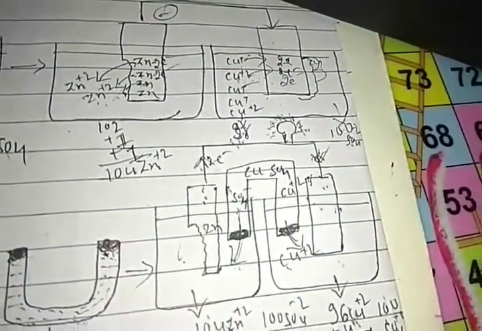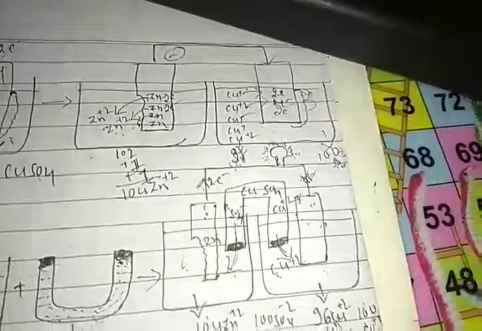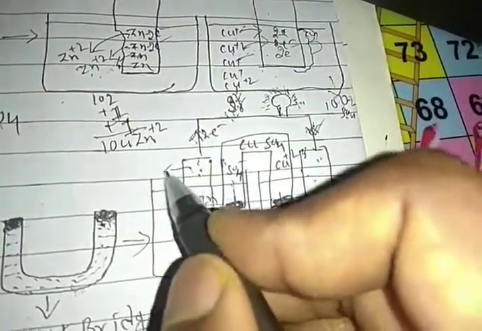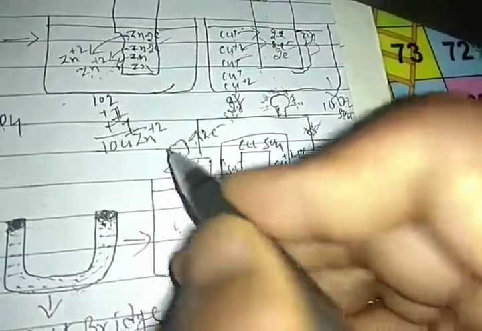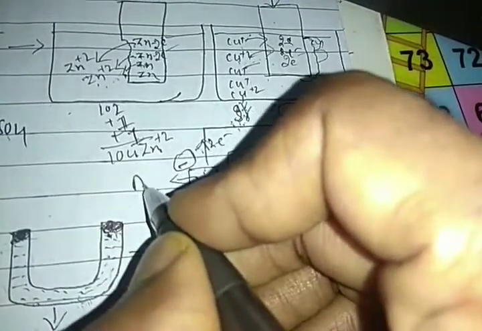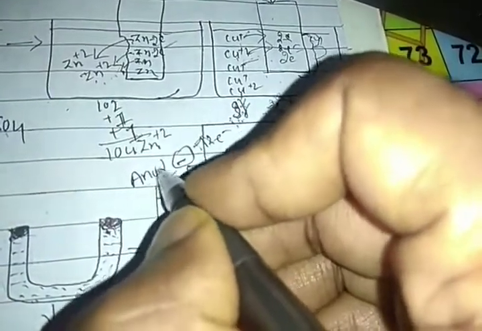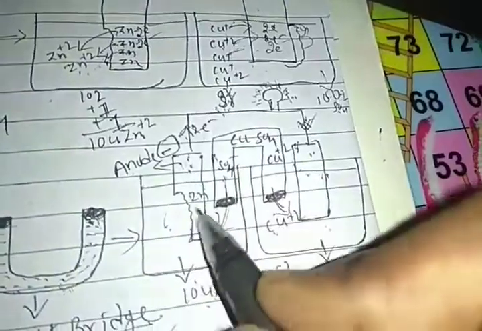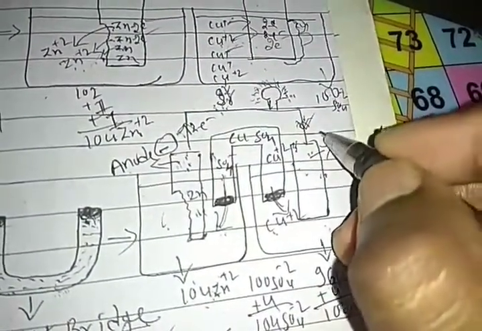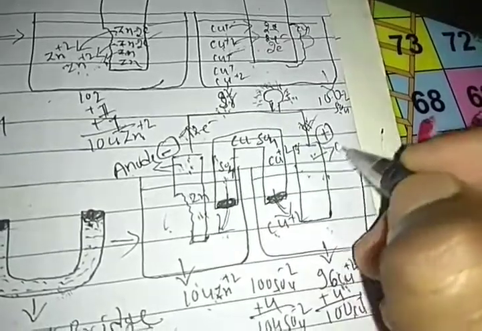This is about electrochemical cells, right? And in this case, keep in your mind, zinc is the negative charge. Zinc is the negative charge, and it is called the anode, and copper is the positive charge, which we call the cathode.